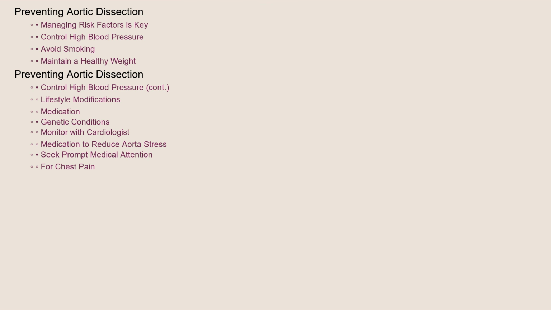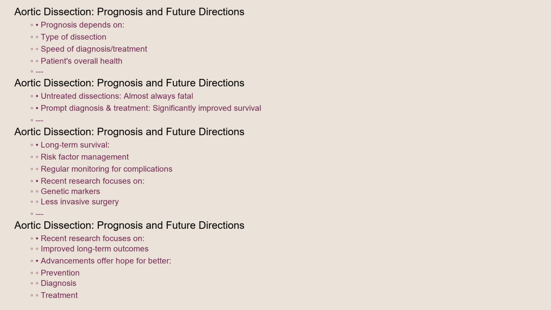The prognosis for aortic dissection depends on several factors, including the type of dissection, the speed of diagnosis and treatment, and the patient's overall health. Untreated aortic dissections are almost always fatal. However, with prompt diagnosis and appropriate treatment, survival rates have improved significantly. Long-term survival requires ongoing management of risk factors and regular monitoring to detect any potential complications.